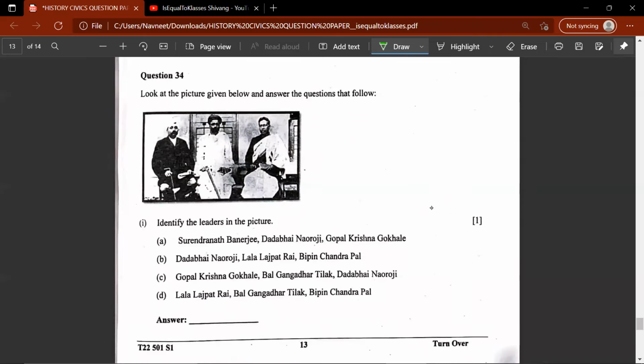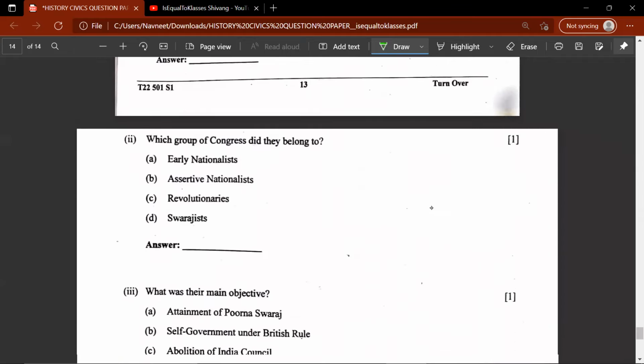The 34th question, look at the picture given below and answer the following questions that follow. So this is Lala Lajpat Rai, this would be Bal Gangadhar Tilak, and this would be Bipin Chandra Pal. So the correct answer for this would be D. Moving on to the next question. Which group of Congress did they belong to? So the Congress was at that time divided into two parts, early nationalists and assertive nationalists. So these three trios were part of assertive nationalists.